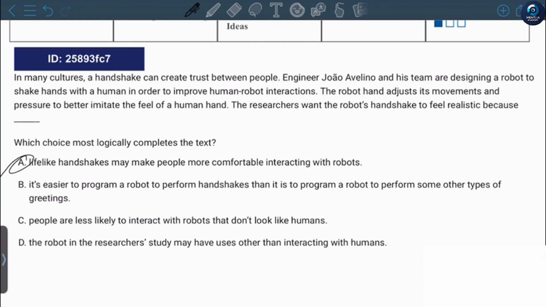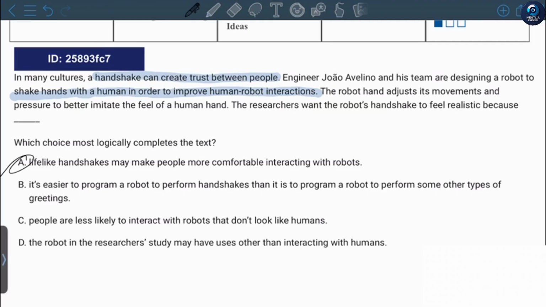The answer is probably A, because the text also mentions that they created this robot because handshakes will improve human-robot interactions. In cultures, a handshake can create trust between people.